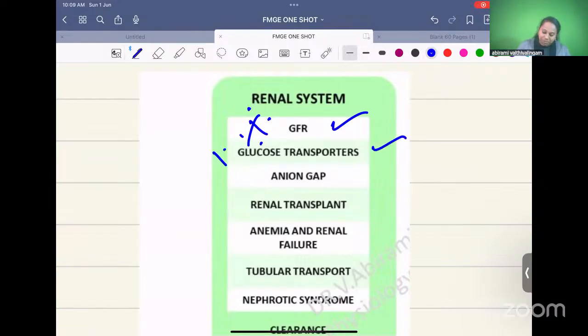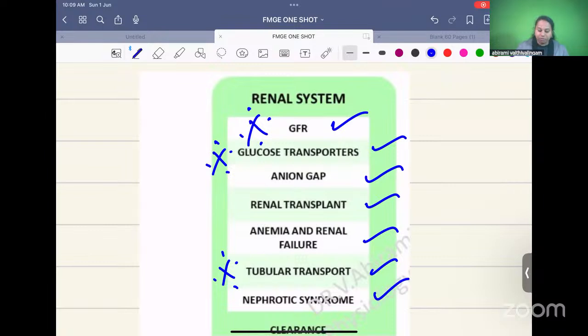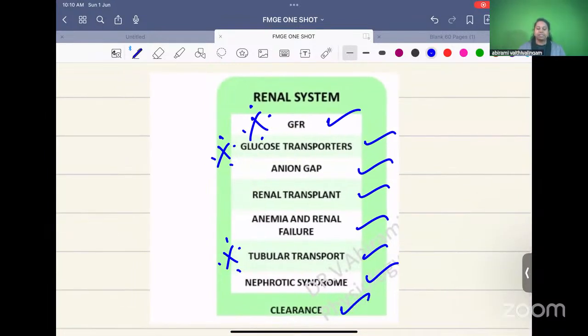Yes, glucose transporters, we had a question last year. Anion gap, renal transplant, anemia and renal failure, tubular transport, very important. Nephrotic syndrome and clearance. So we have discussed almost all the important systems and the high yield topics, must-revise topics just before your exams.